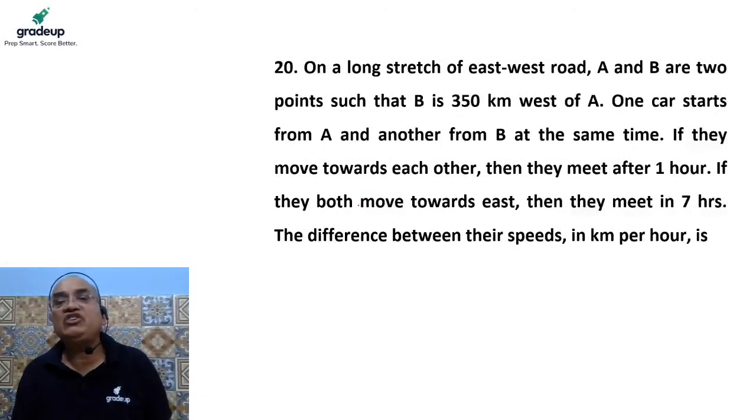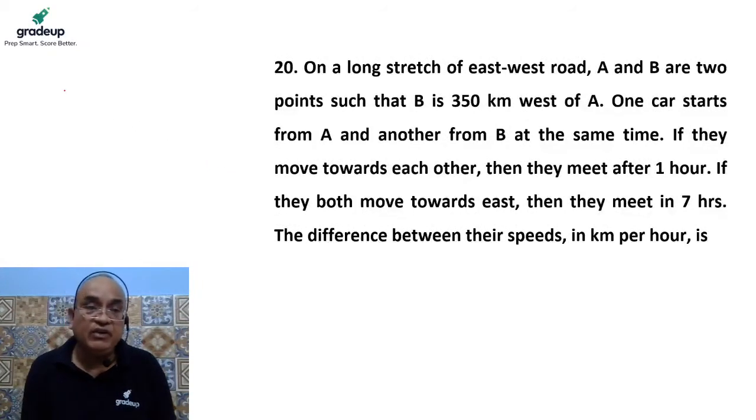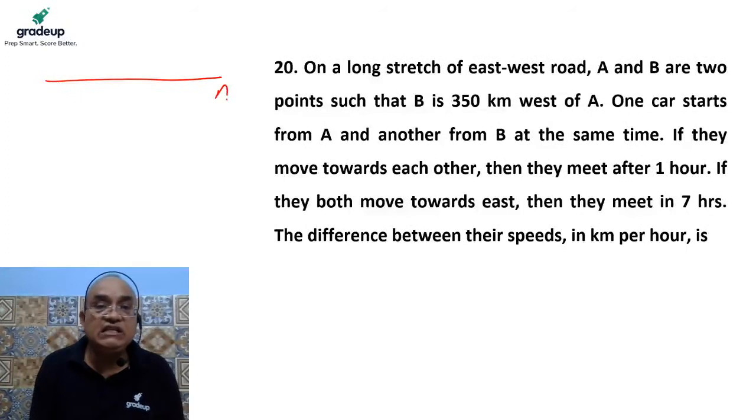On a long stretch from east to west, A and B are two points such that B is 350 km west of A. It means A is in the east, B is in the west, and the difference between them is 350 km.